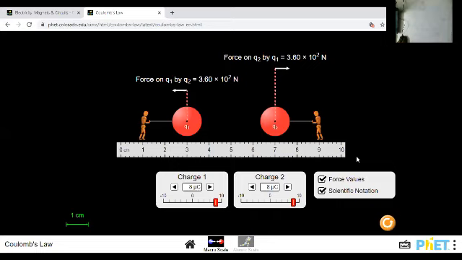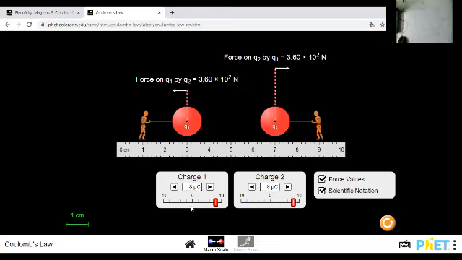Okay. So till now we just observed, guys, tell me, is it a repulsive force or attractive force? 100% it is a repulsive force. So then how will we show an attractive force? This is an attractive force. You can see the arrow symbolizes whether it is attractive or repulsive.